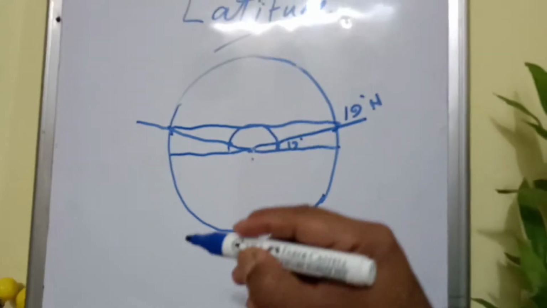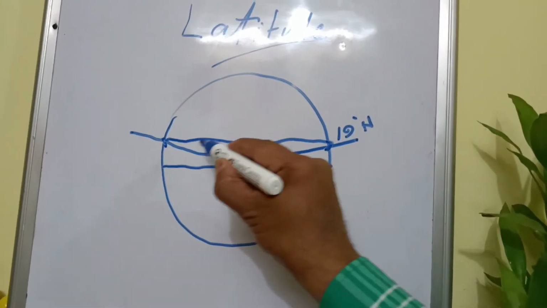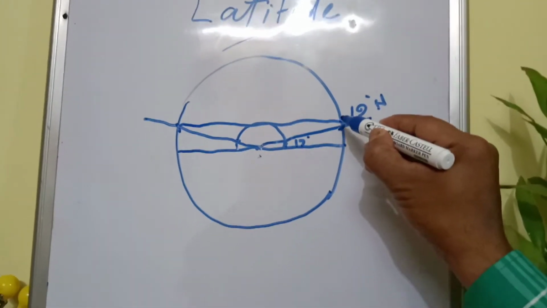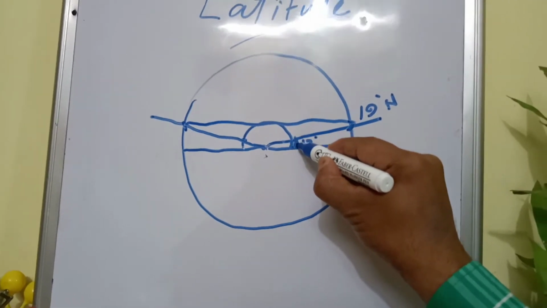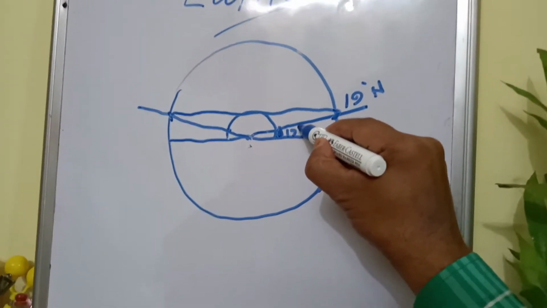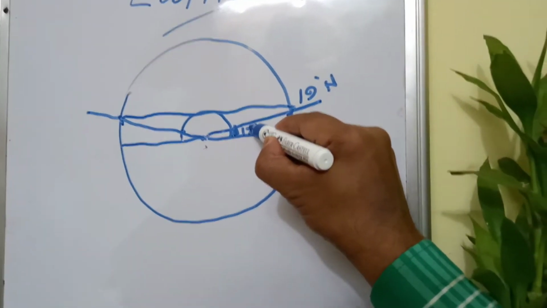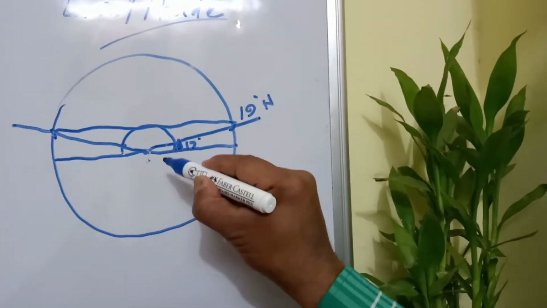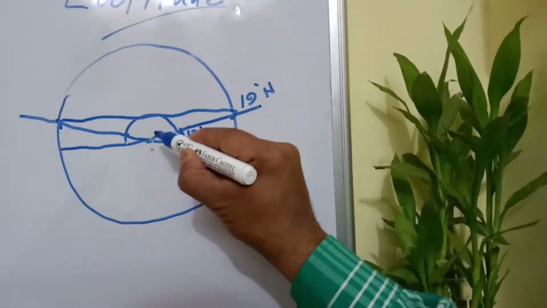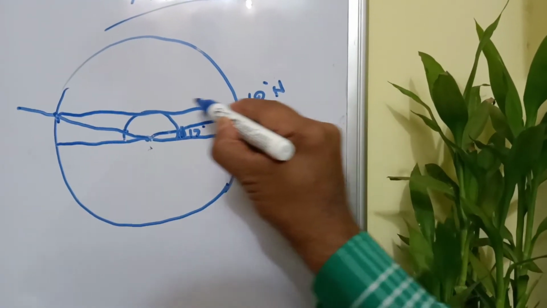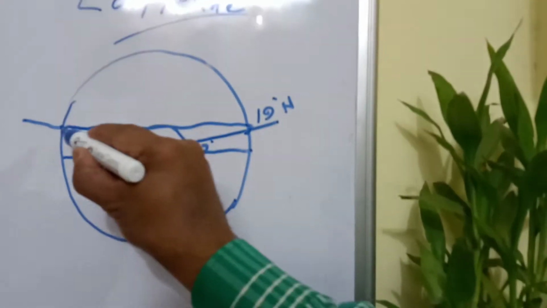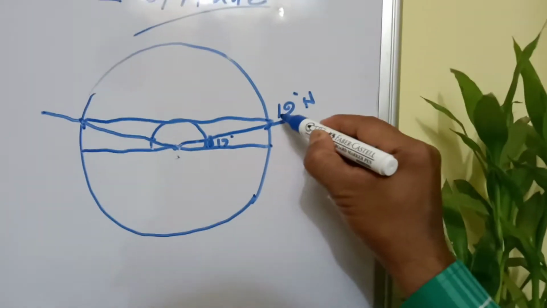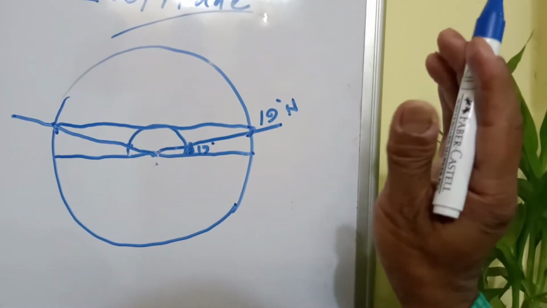Once again I summarize. Latitude is an imaginary line of angular distance. What is angular distance here? 19 degree north, clear, or 19 degree, clear. And it is a line. It is an imaginary line of angular distance measured from the equator in terms of the center of the Earth. So latitude is produced, and this is your latitude, your Brahmapur.